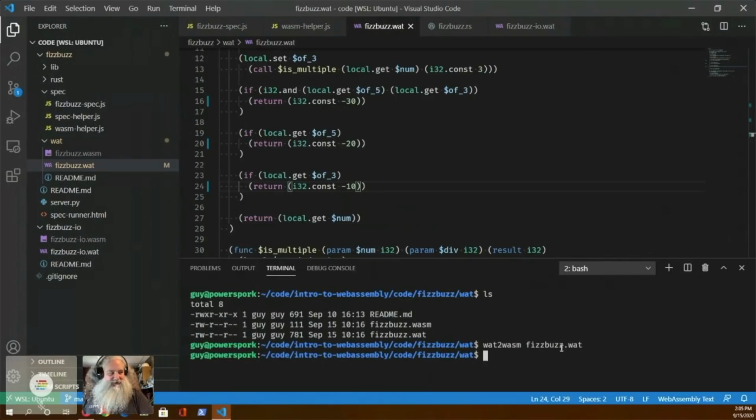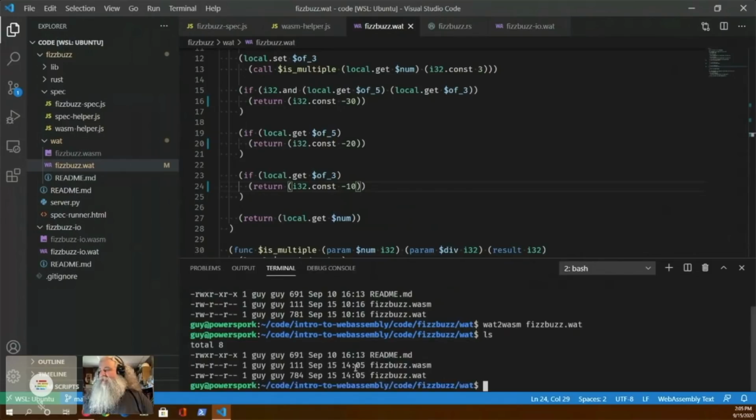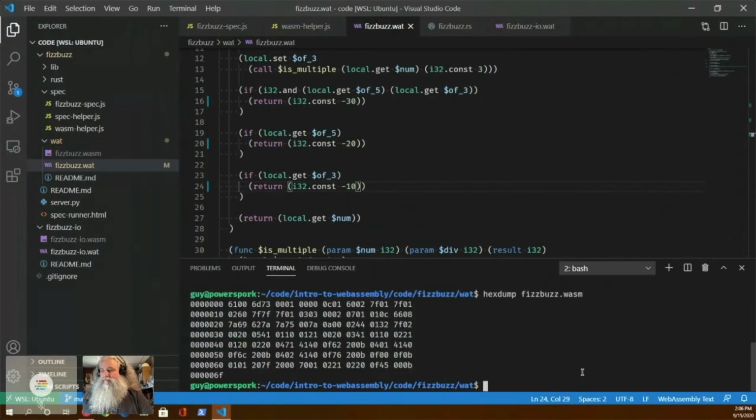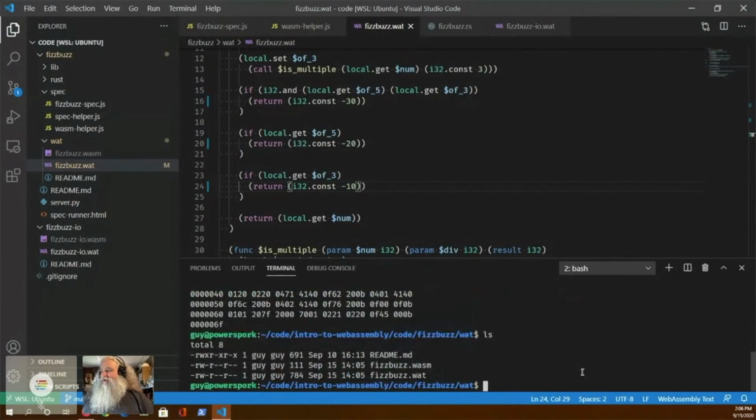And if we do a little ls here, you'll see that the timestamps change to 2:05, which is my local time. And if we do a hex dump on the fizzbuzz.wasm, you'll see that that is the entire file. It is 111 bytes. That is compact AF, isn't it?